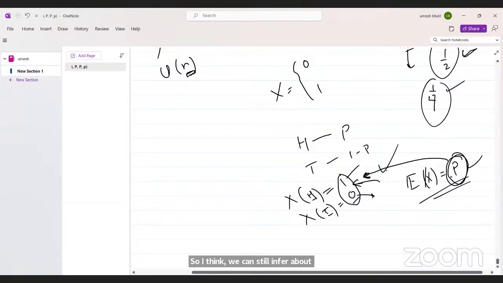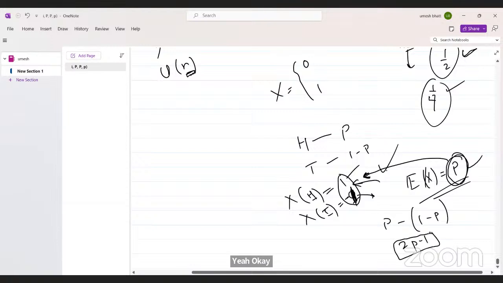We can infer, but in most cases, assume that if tail happens, we have -1 instead of 0. Then what is our expected value? p minus (1 minus p). That is the value which you get: 2p minus 1. Yeah. Now, what do you say by this?